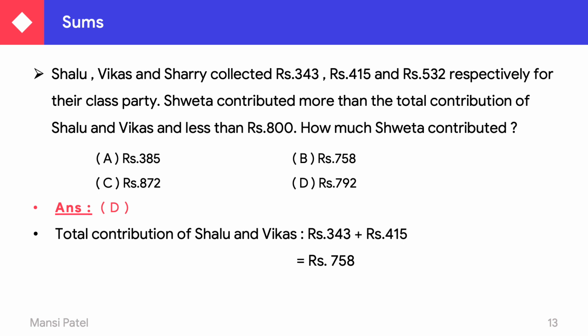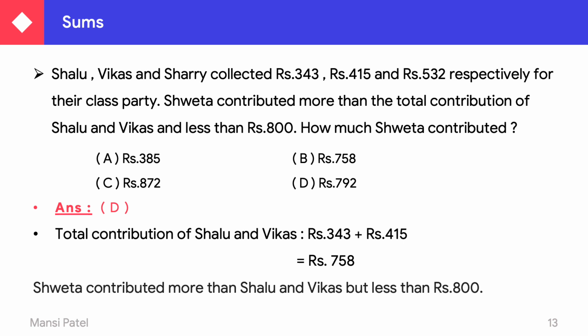But after that they were telling, you just see here which numbers are more than 758. But again here they were given a second condition, that the amount should be less than 800. So you have to find out that amount which is more than 758 but less than 800. So which is that amount? That amount is 792. So how much did Sweta contribute? We can say that Sweta contributed 792 rupees for the class party.